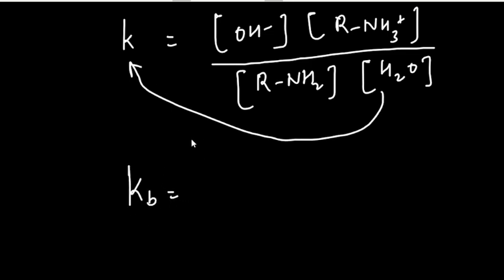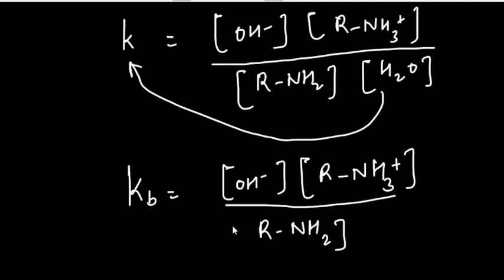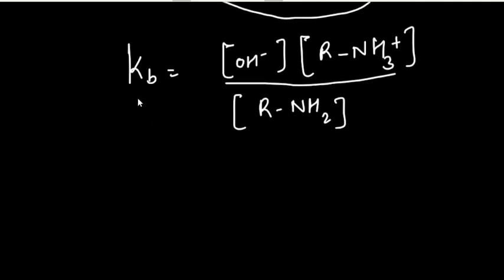As we have already studied, ammonia is a base because the nitrogen contains a lone pair, an extra electron pair which it can donate to some other compound. So if we multiply the constant water into this equilibrium constant, it becomes Kb, and we get OH negative and RNH3 positive upon RNH2.